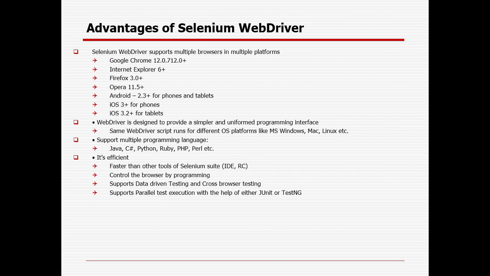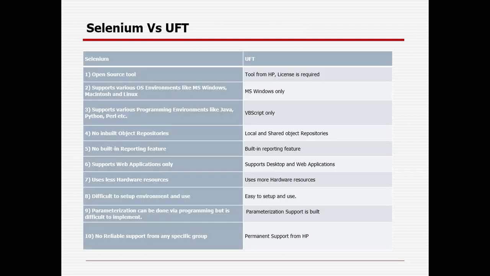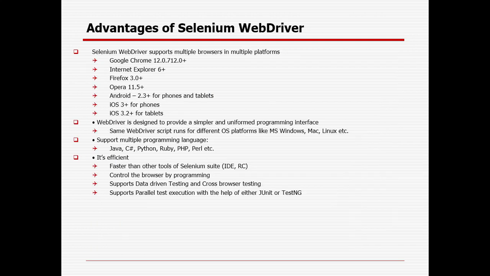Data-driven testing means the same test case is run with a variety of test data, and cross-browser testing is nothing but different browser and operating system combinations, right? It supports parallel test execution with the help of either JUnit or TestNG. Parallel testing means the same set of test cases I want to run in parallel at the same time with different browsers or different operating systems. I can do it, right? So multiple browsers will be open in parallel, not one by one.